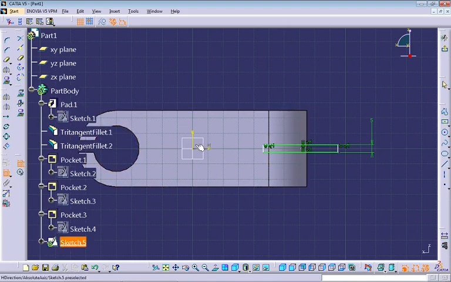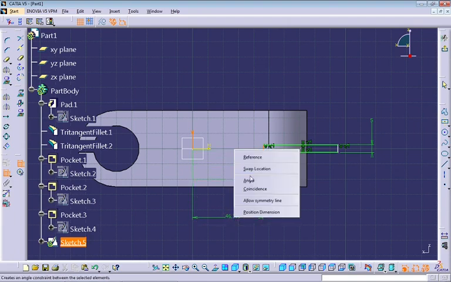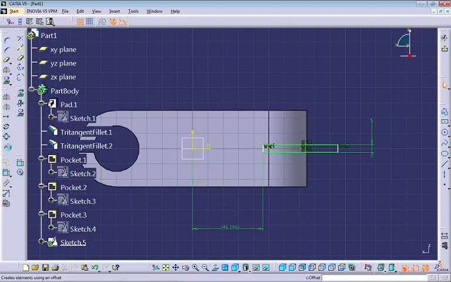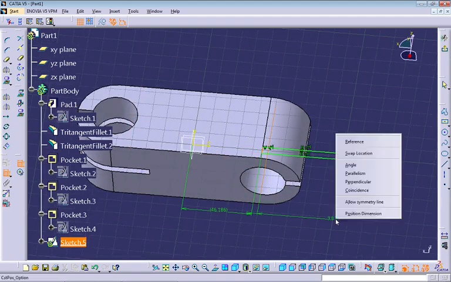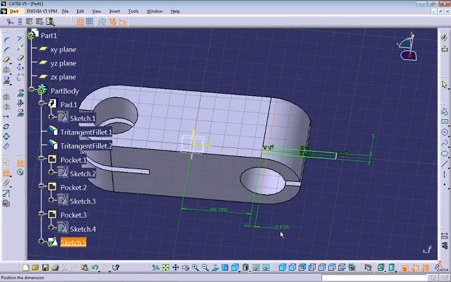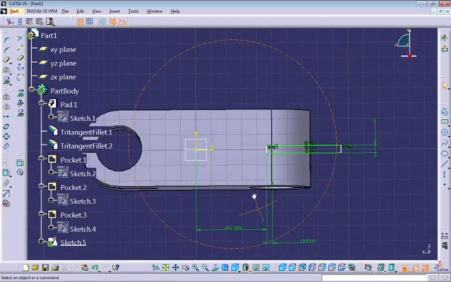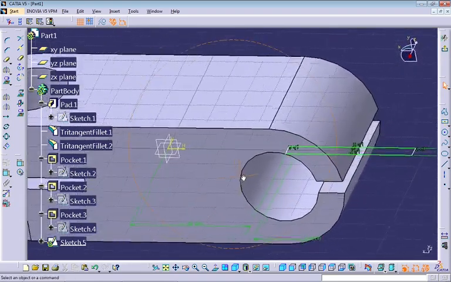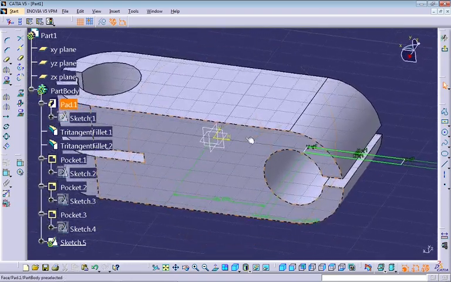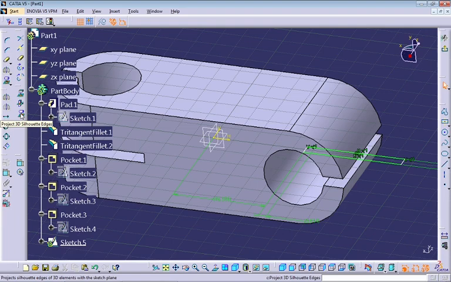And I'm going to do something similar to what I have done in the other sketch. I'm just showing you guys different ways of creating dimensions. That's the idea of this video. One of the ideas.